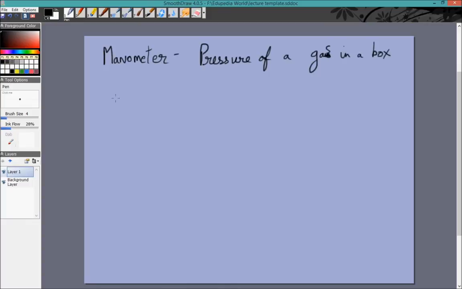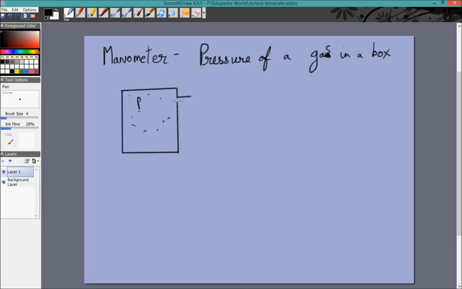So this is the way it works. So let's say we have a box full of some gas which has a pressure P inside it. To this we can connect a manometer, that is, let's assume there is a small hole at one point through which gas can escape.